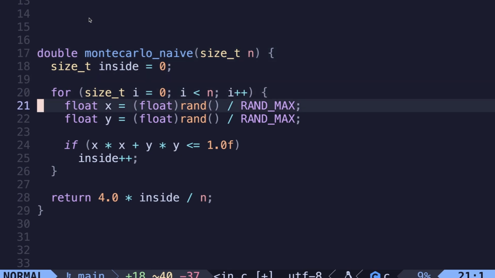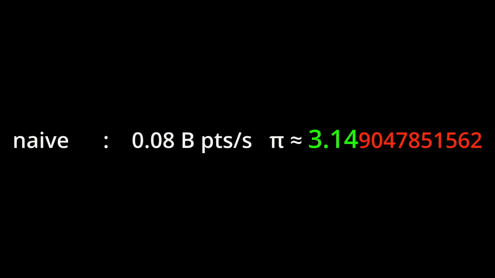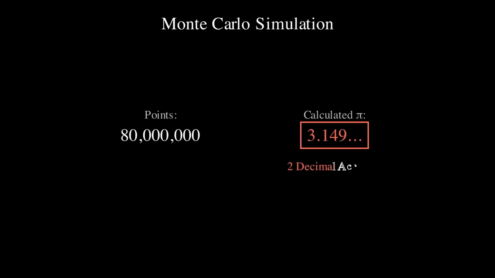We generate points using the rand function, count how many fall inside the circle, and return the value of pi. Except when we run it, the result is kind of embarrassing. We barely get 2 decimal digits of accuracy. We can see that we generated around 80 million points. The Monte Carlo method depends on two things: the number of points we sample and the quality of these points.